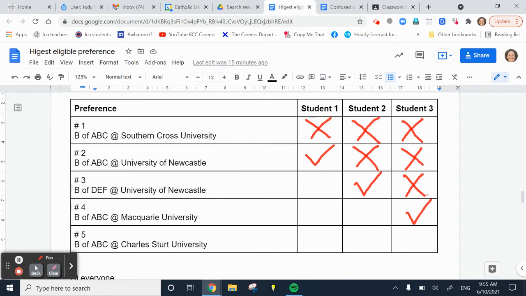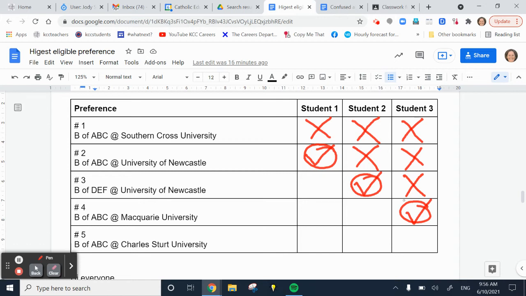The very first thing that you should do as soon as you've been made an offer via UAC is accept that offer. So you will receive instructions about how to do that, but it's super important that you go ahead and accept that offer that you've been made. I'm then asked how many courses can I be offered. So in each round, you can only be made one unconditional or firm offer. You can, however, be offered multiple conditional offers.